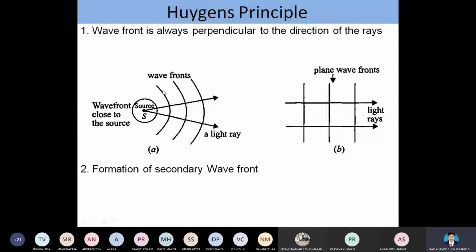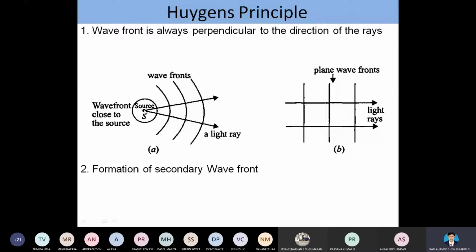For example, if I consider the first wave, we have a number of points. Each point on the first wavefront acts as a new disturbance. From the first wavefront we develop the second wavefront, and from the second wavefront we develop the third wavefront. Likewise, the disturbance of the waves takes place from the source. So this is the second assumption.